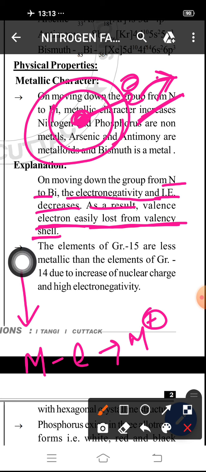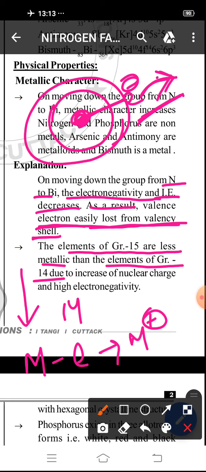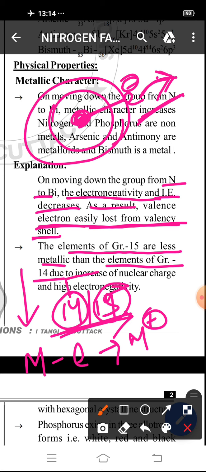Then next point, that is the elements of group 15 are less metallic than elements of group 14. So moving from 14 to 15, that is in a period, we know in a period metallic character decreases because electronegativity increases and ionization energy increases. So loss of electron becomes difficult. So in between 14 and 15, 14 has higher metallic character than 15. Okay.